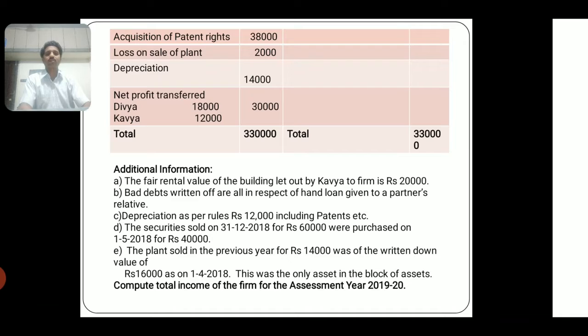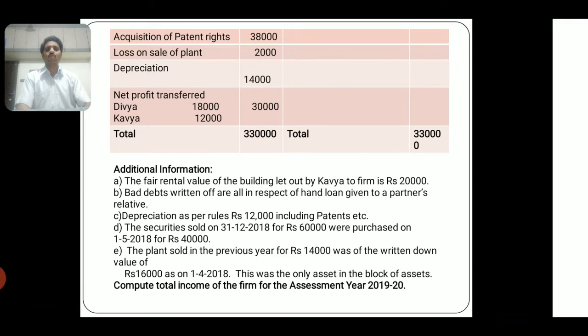The additional information is as follows. The fair rental value of the building let out by Kavya to the firm is rupees 20,000. Bad debts written off are in respect of a hand loan given to a partner's relative. Depreciation as per rules is rupees 12,000 including the patents etc. The securities sold on 31st/12/2018 for rupees 60,000 were purchased on 1/5/2018 for rupees 40,000.